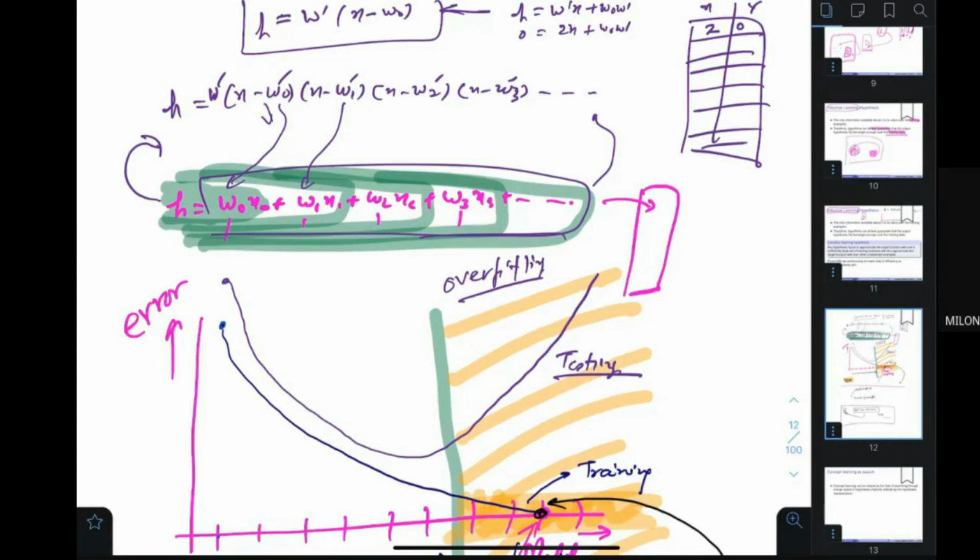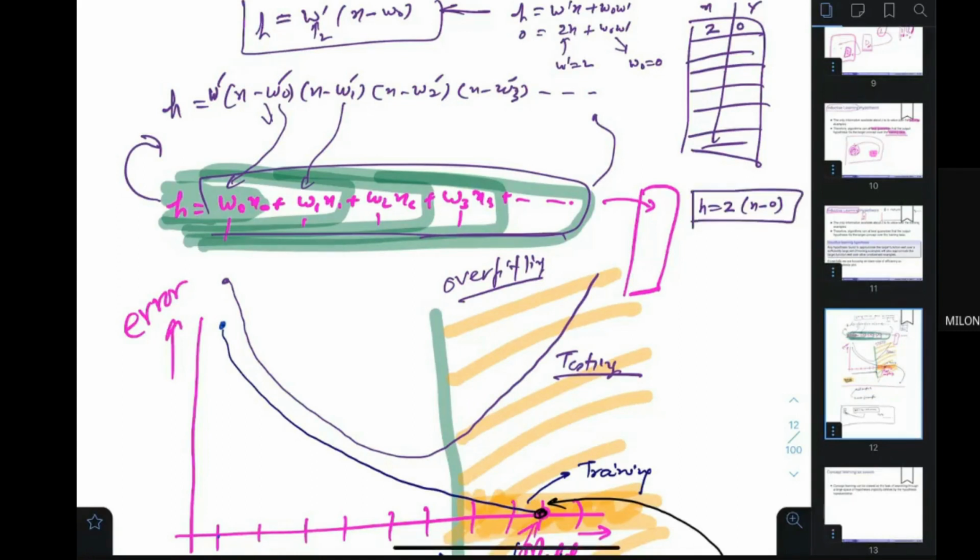Because w dash is 2 here, because we have put 2. Okay, w dash is equal to 2. What is w0? w0 is 0. Makes sense? Then the formula comes out to be h is equal to 2x minus 0. This is what the formula is.